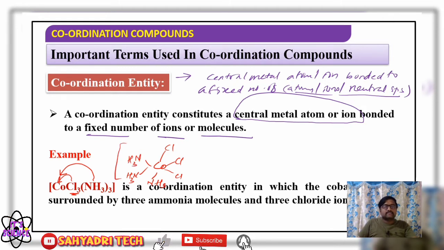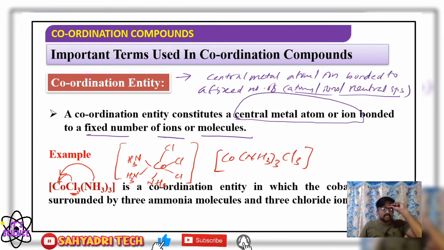All are present within the coordination sphere. Therefore, we say cobalt, three ammonia molecules and three chloride ions all constitute the coordination sphere itself. So in this triamminetrichloridocobalt(III) complex, what is the coordination sphere? Cobalt, the central metal ion, three ammonia molecules and three chloride ions all constitute the coordination sphere. Okay, well,